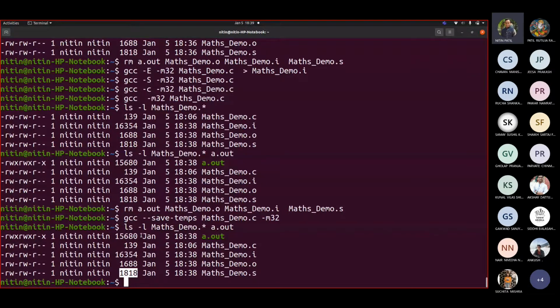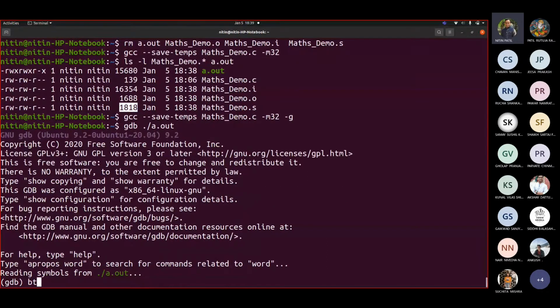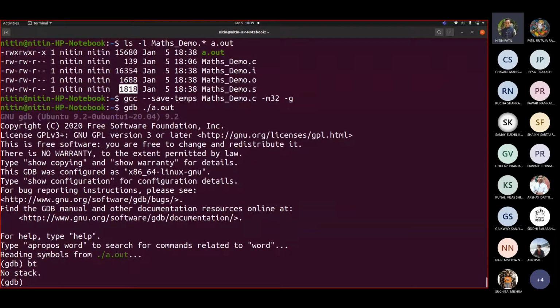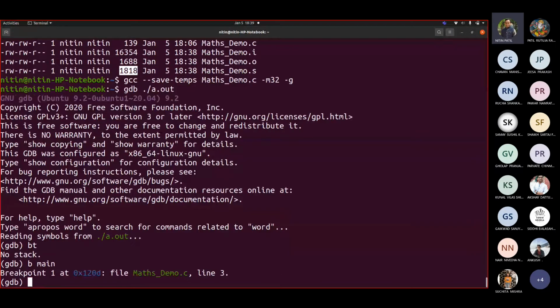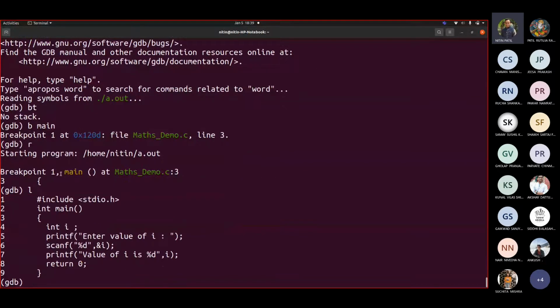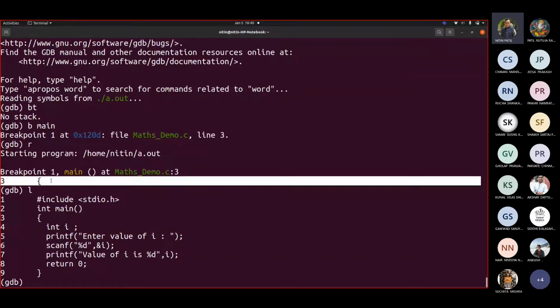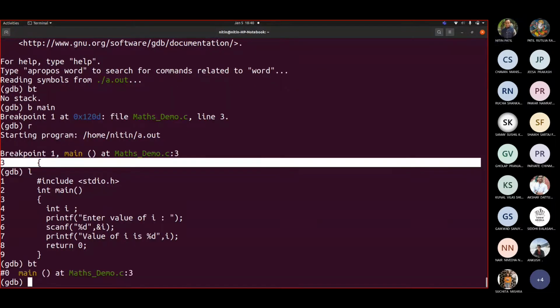Now let us jump to the exact thing that we want. So let us try to debug the code. So let me write here -g. So gdb ./a.out. Now if I write bt, what did it say? No stack. Now let me set a breakpoint. Now let me write r. Now your program execution started and it tells you it is at this curly bracket, at this location, line number 3. Correct? That's what it shows, line 3 curly bracket. Now if I write bt, then you can see there is a stack. Can you see? It is for main.